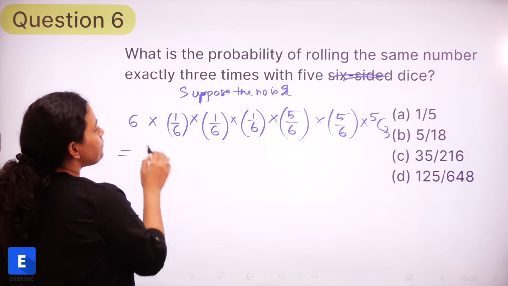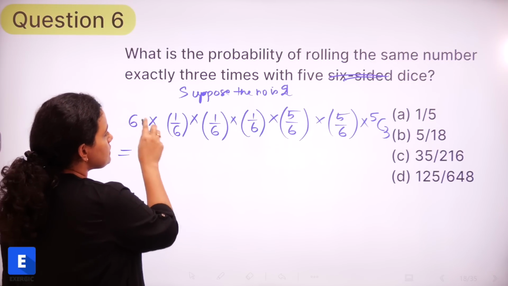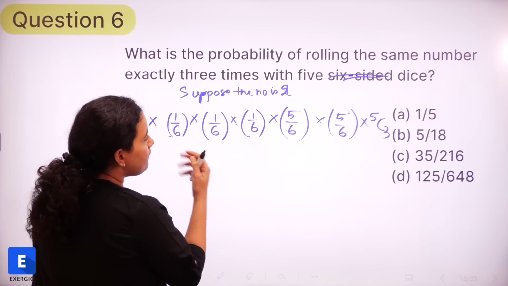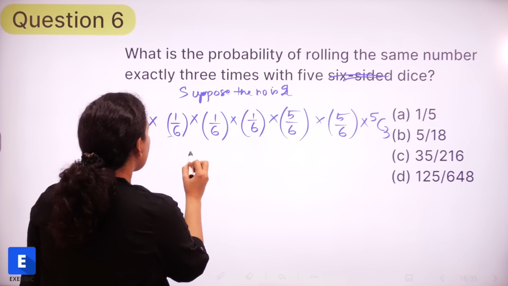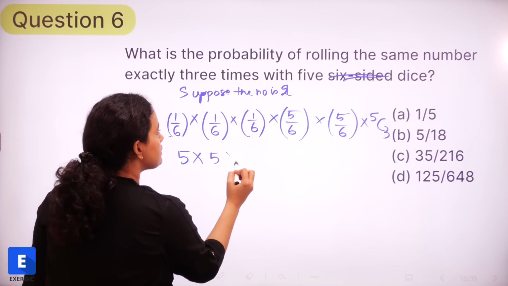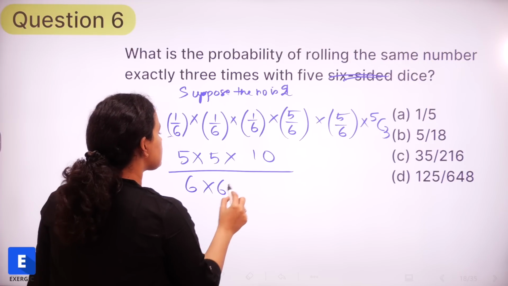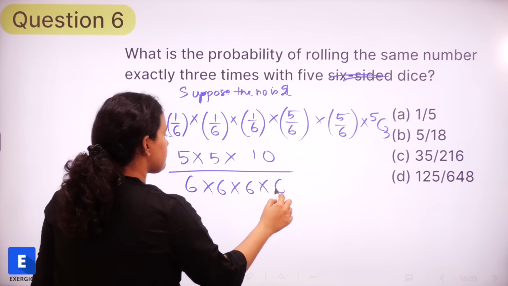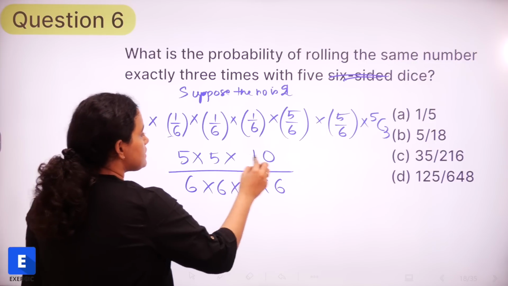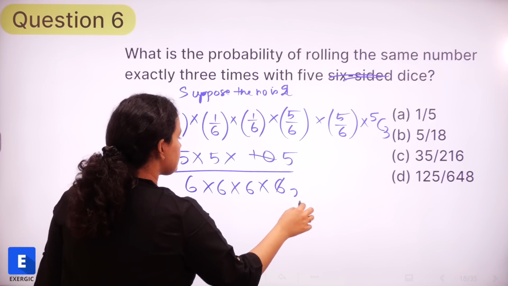If we simplify, this 6 and 6 will get cancelled, and we'll be having 5 into 5. 5C3 is nothing but 10, divided by 6, 6, 6 and 6, right? This will be 5 and 3.